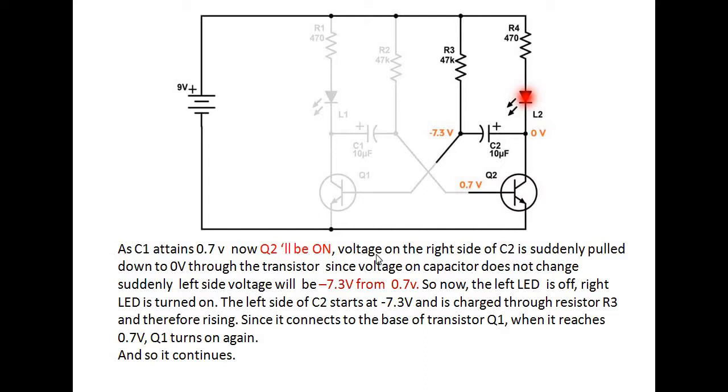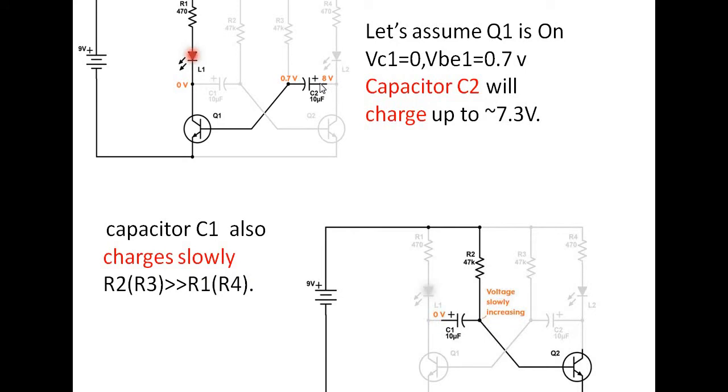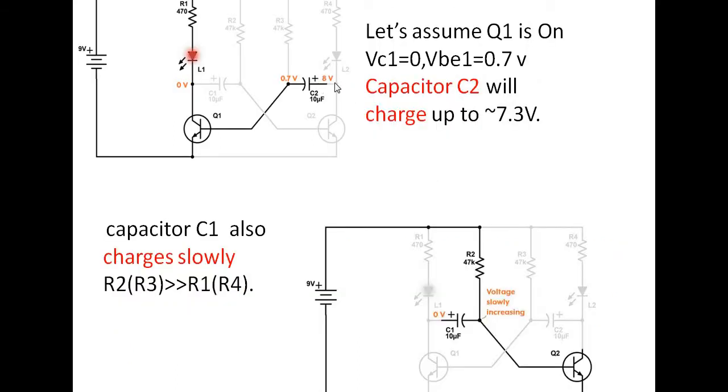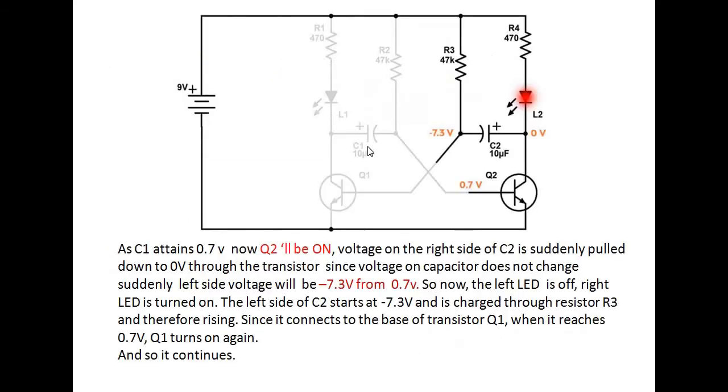If Q2 is on, the voltage on the right side of C2 is suddenly pulled down to 0, right. This is 0 volts. Earlier, look here, it was 8 volts. Now the same end is pulled to 0 volts. Now what is this capacitor expected to do? The voltage on a capacitor does not change suddenly, right. Look at the voltage difference between these two. It is 7.3, right. So we are forcing this capacitor to 0 volts.